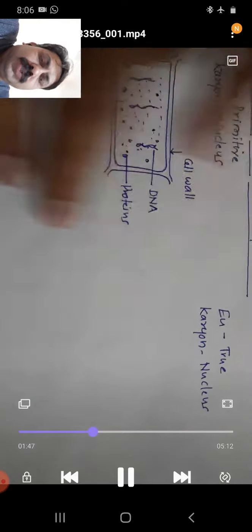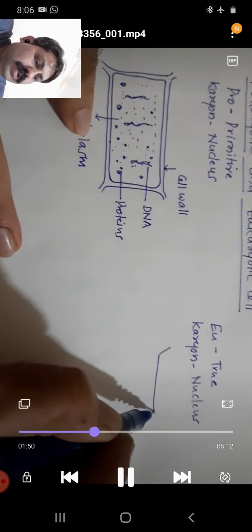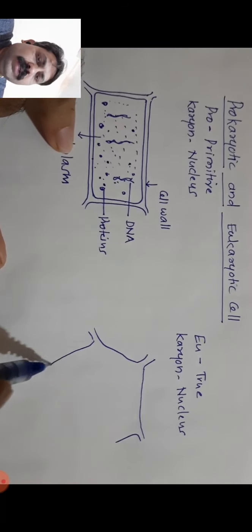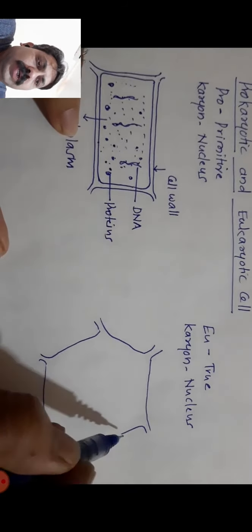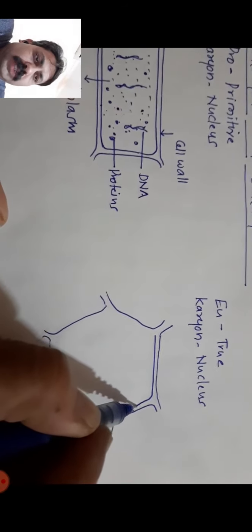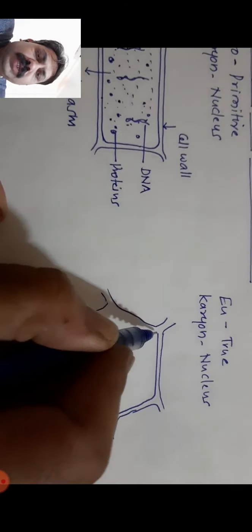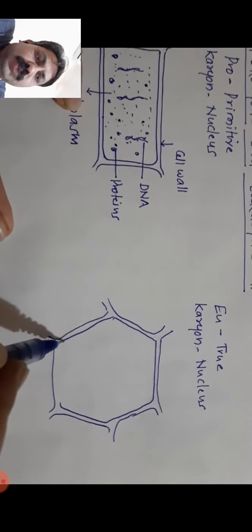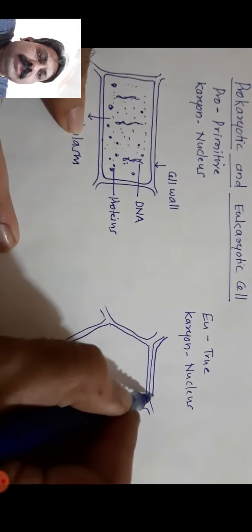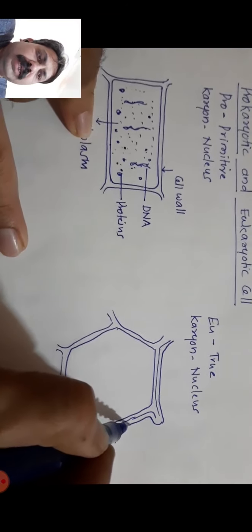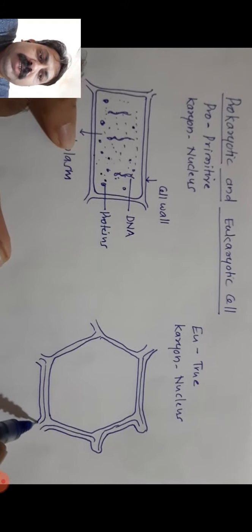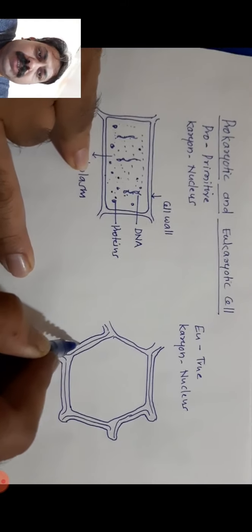Whereas the eukaryotic cell, the term eu means true, and karyon is nucleus. So in case of eukaryotic cell, the nucleus is true, that is a well developed nucleus is present, and that is why the cell is called eukaryotic cell. Now as this cell, eukaryotic cell, is a well developed cell and present in all plants and animals and other higher organisms, this cell has distinct structure.